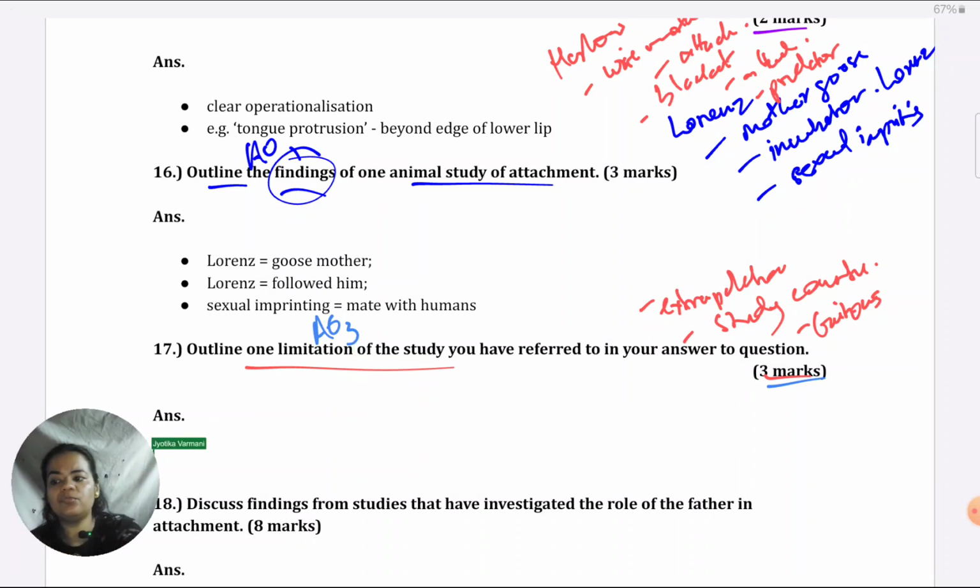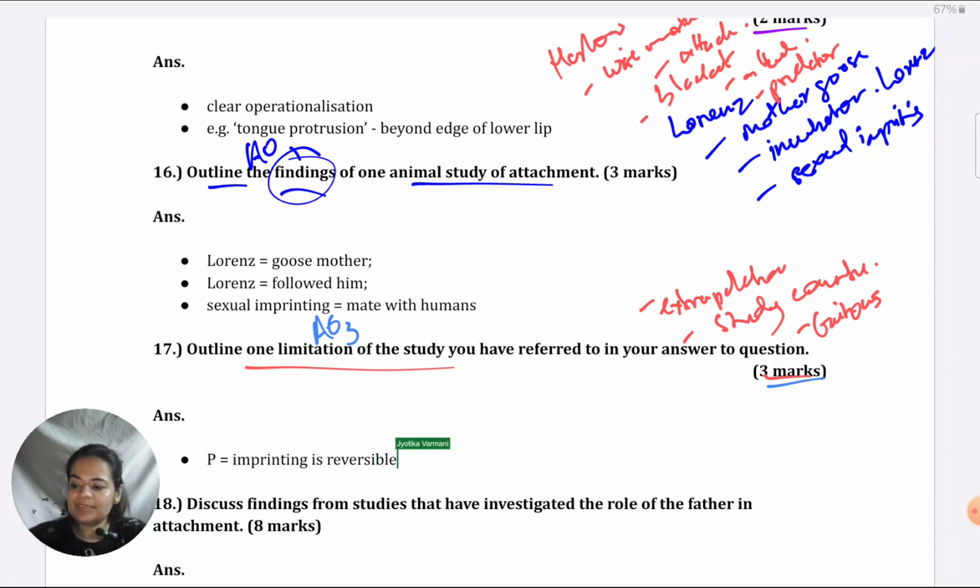If you need to know more about the PEEL format or how to give context and reasoning in answers, it's beyond the scope of this lesson, but it is available in my previous videos. In which I have taken 16 markers for answering, one full video on a 16 marker. You can see any of those videos to know how to structure your evaluation points. As I told you, I think really that rubber glove study is a very good example. So my point for the limitation would be that imprinting is reversible unlike what Lorenz suggested.